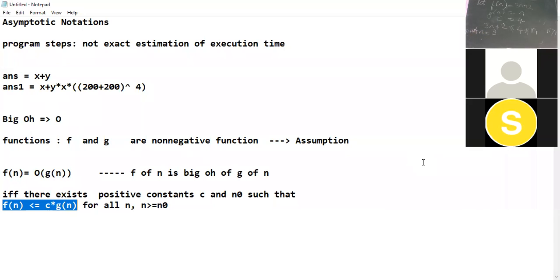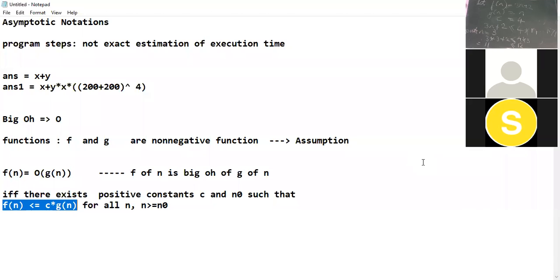Because reading this and then understanding on your own will be a bit difficult. Yes, so 3 into 3 plus 2, that will be 11. And what is this right hand side? 4 into 3. What is 4 into 3? Yes, 4 3s are 12. So is 11 less than or equal to 12? Is it correct? Yes, 11 is less than 12.